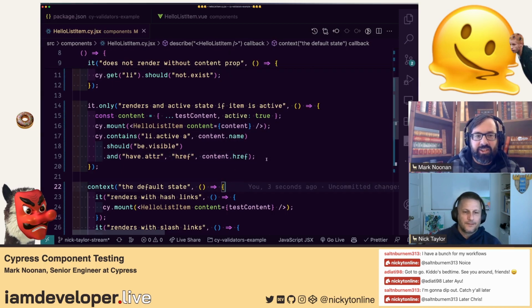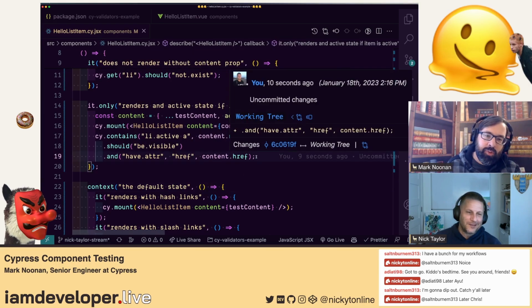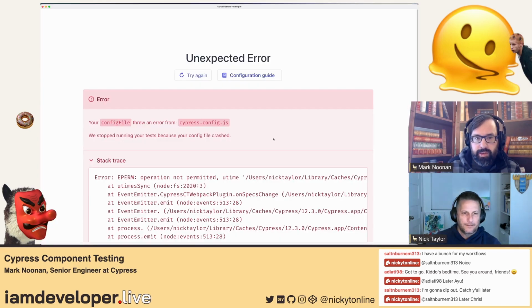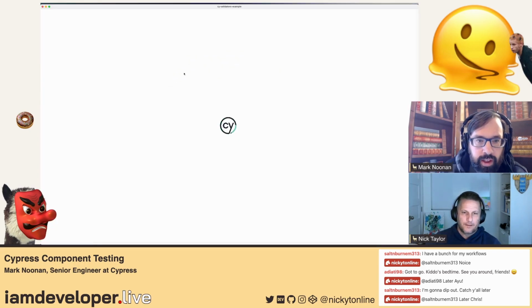Copilot's been like, hey, he's probably going to want to test the href on this link. That's pretty good. Copilot's been keeping dibs on you. And so if we go back and look at the href, then we have specified that our component renders the link in a functional fashion based on the content it receives.